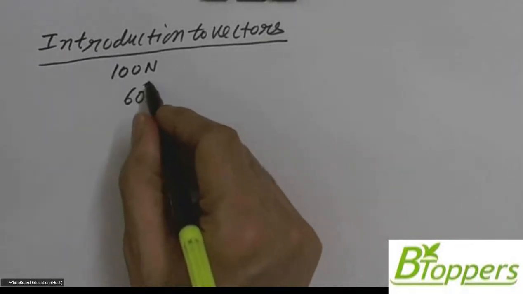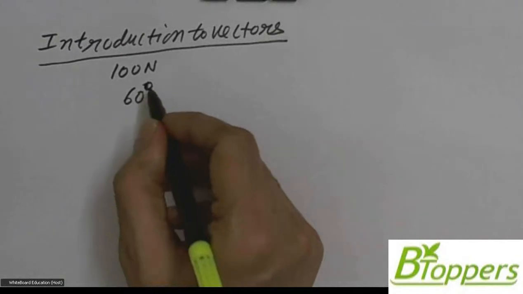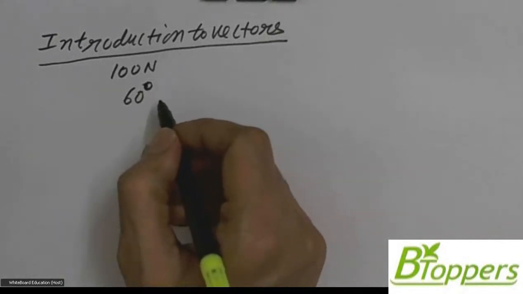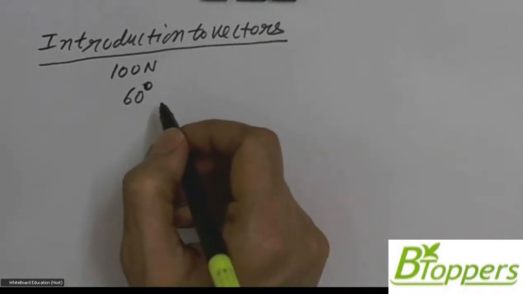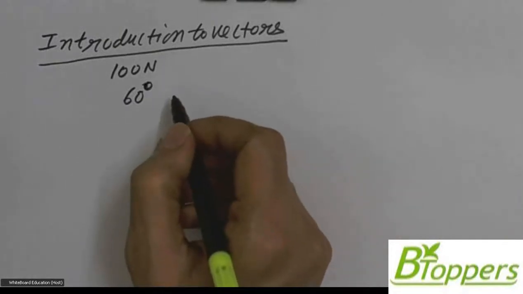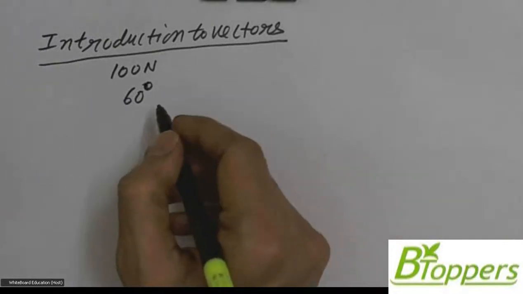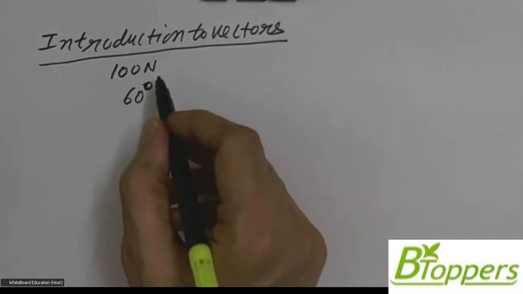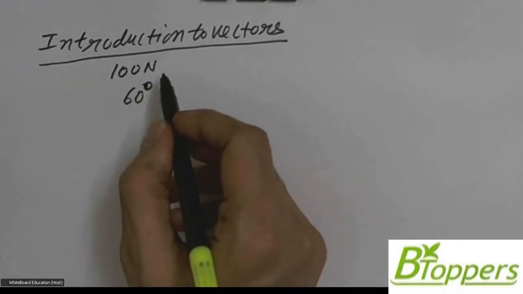That means the same way as you choose a scale for drawing graphs. Some of you might have drawn simple graphs at the school level. You choose a scale on the x-axis, 1 centimeter equals so many units. Scale on the y-axis is 1 centimeter equals so many units, like that. In a similar way, you can choose a convenient scale to represent the magnitude of the force.